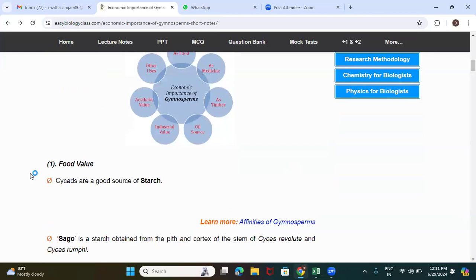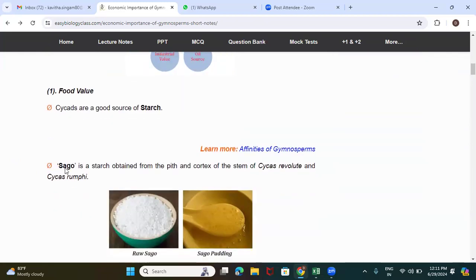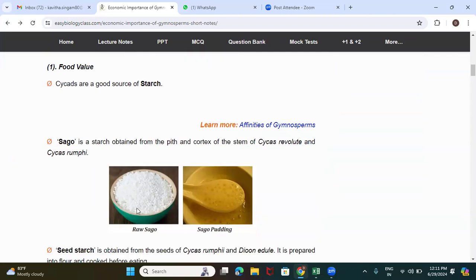Now, when we talk about the food value, the cycads, that is the Cycas group belonging to the Cycadopsida, are a good source of starch. The food value related to these cycads is sago. In Hindi or in Telugu, we call it sabudana. This is the pudding we prepare from sago, which we call sago pudding.